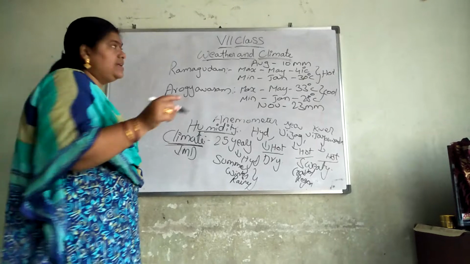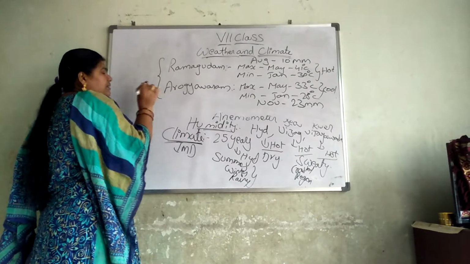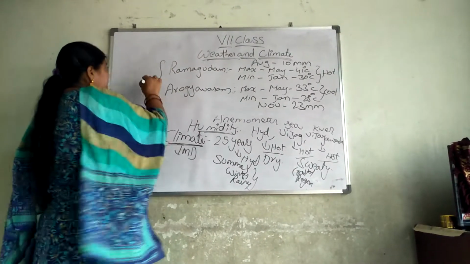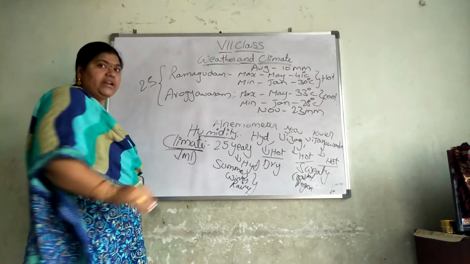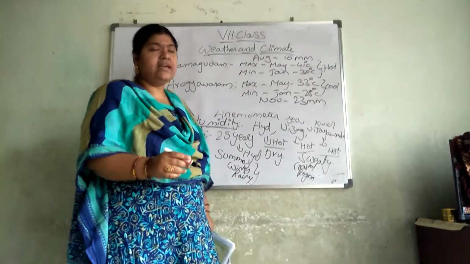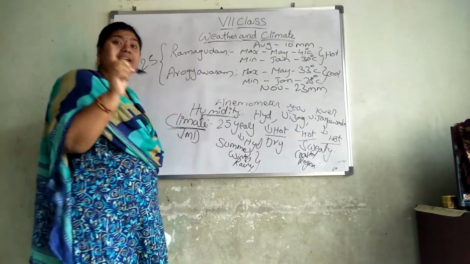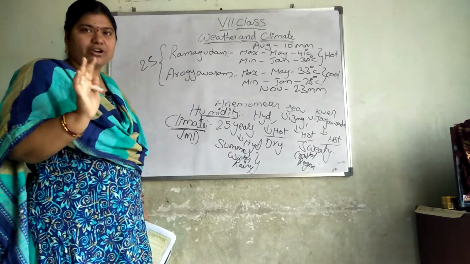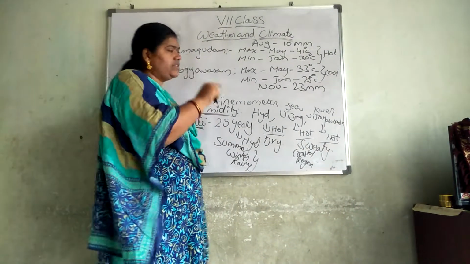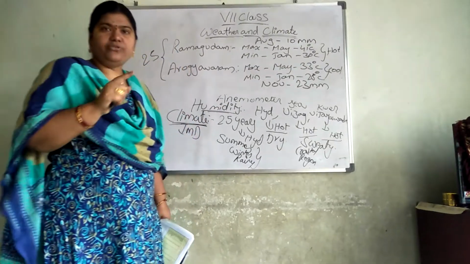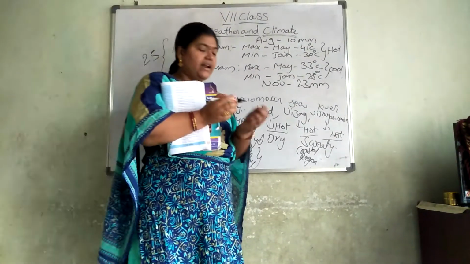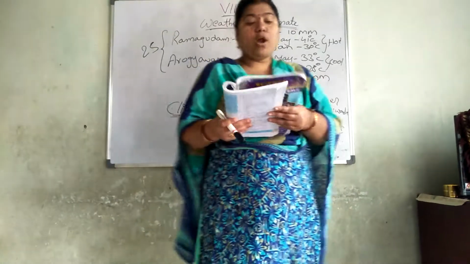This was taken after observing for 25 years. They gave us this report for one year, not the 25 years report. They took one year and gave us this report, and they are telling about 25 years. Underline the paragraph given below. What is climate?